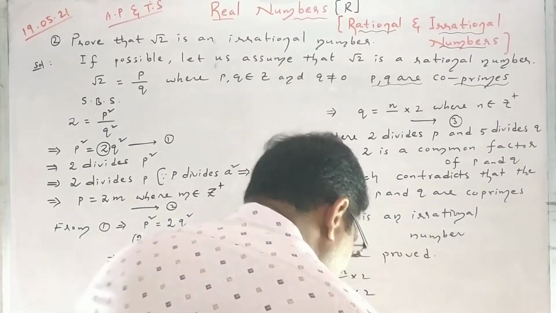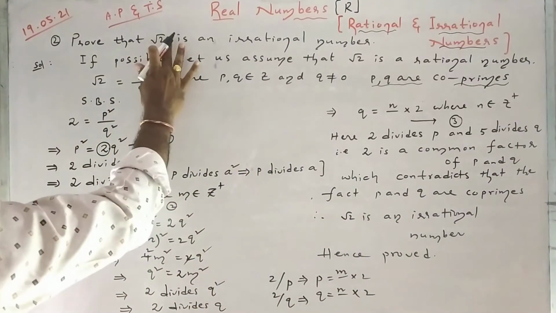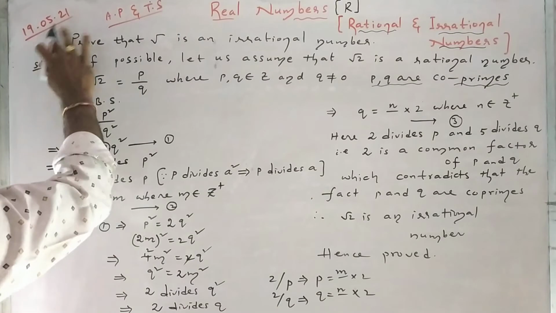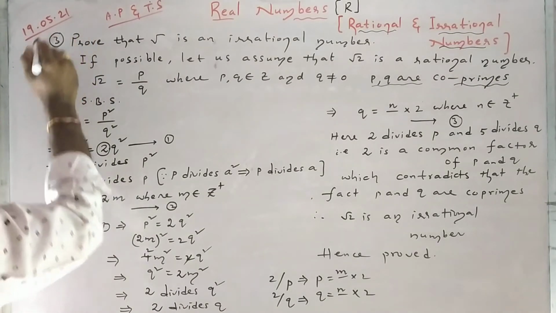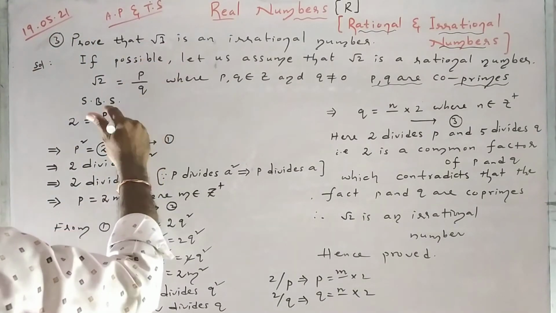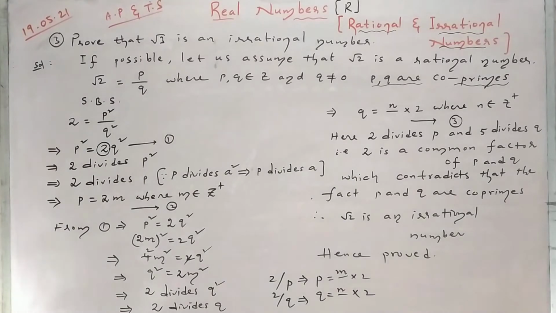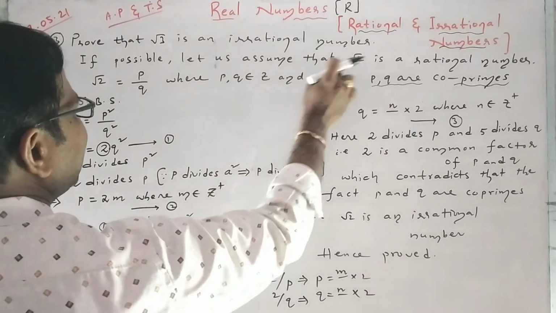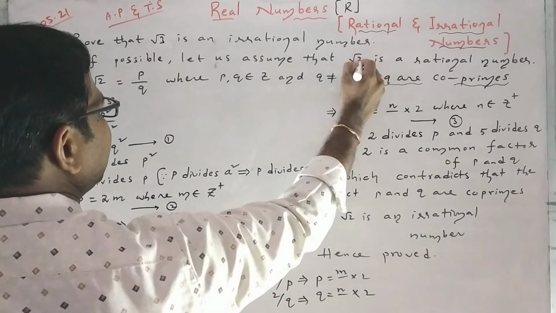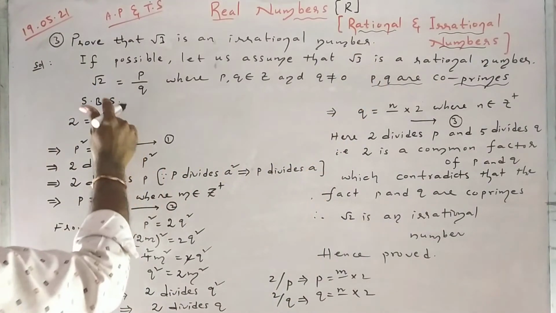Now root 3 also you can do. Prove that root 3 is an irrational number. If possible, let us assume that root 3 is a rational number.